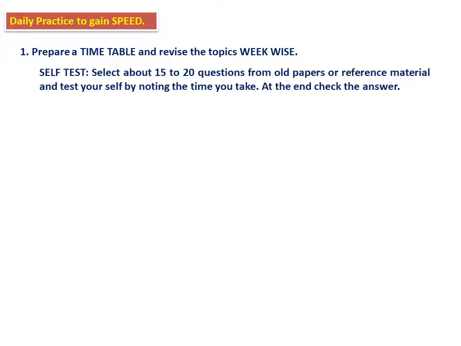The best thing is this: select about 15 to 20 questions from old papers or reference material or another reference textbook. After studying one unit, test yourself by noting the time you take. At the end, check the answers. This should be your preparation. Take one unit, for example trigonometry, together from first PUC as well as second PUC. Then revise the entire unit, solve a few questions first, then take some 15 to 20 questions from an old paper or anything.